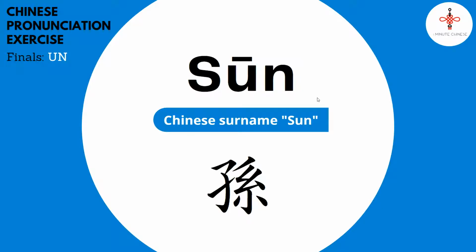Let's combine the initial s, the final wen, and high-pitched first tone all together. Si, wen, sun. Repeat after me. Si, wen, sun. Sun, sun, sun. Sun is a Chinese surname.